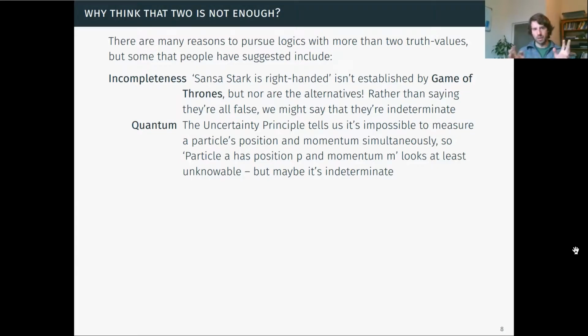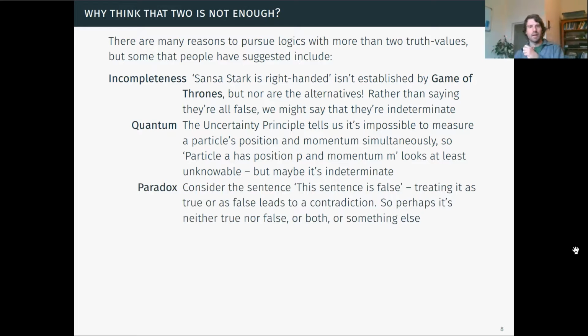So a sentence like particle A has position P and momentum M looks like it is unknowable. It's something that we cannot measure. There's no way of us finding out about it. But someone might say, perhaps it's not just unknowable, it's indeterminate. And you'll see lots of discussion, often done at quite a loose level, of whether talking about quantum mechanics requires us to think that certain things are indeterminate. Really interesting area, but to talk about it properly, you really need to understand the nature of the science that's being spoken about.